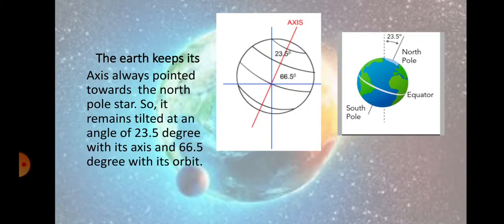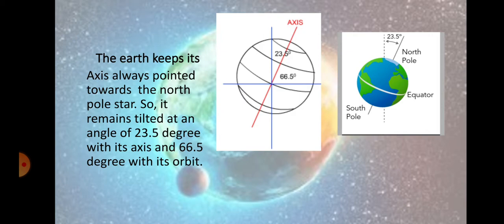The earth keeps its axis always towards the North Pole. You can see here the axis of the line is not straight. Two figures are given here. One is of a straight line, but in reality the earth is not on the straight line. It is tilted 23.5 degree from the north. You can see on your screen.